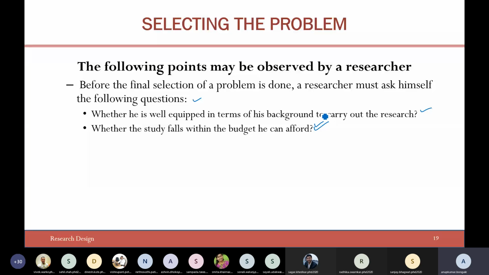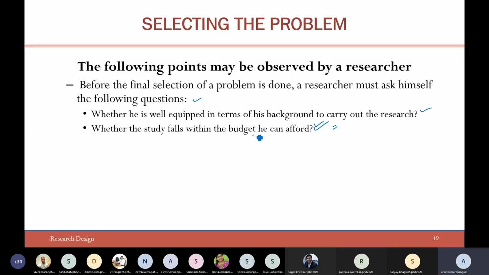You may have to go for some kind of field survey, or suddenly you may have to collect some kind of samples. Sometimes the equipment available for doing experiments and getting results may not be enough, and you may have to go to a specific research laboratory where they will charge for completing the experiments and using their resources. You should always think about all those things. Many times researchers read the papers, and if the results are there, they feel that they can also do it.